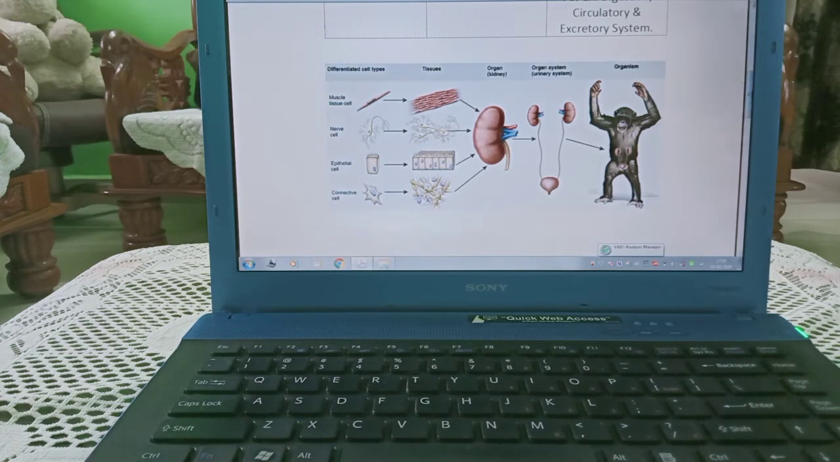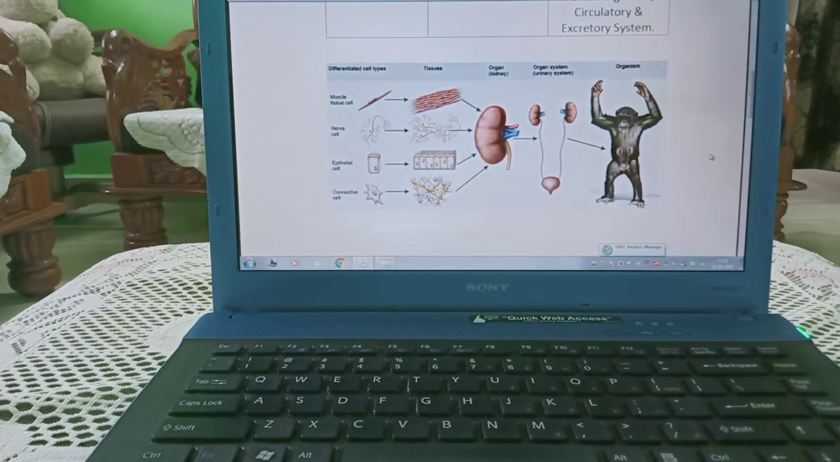And kidneys, two kidneys, ureter, urinary bladder, it forms the excretory system. And in an organism, different type of systems are there, like excretory system, circulatory system, respiratory system, etc.